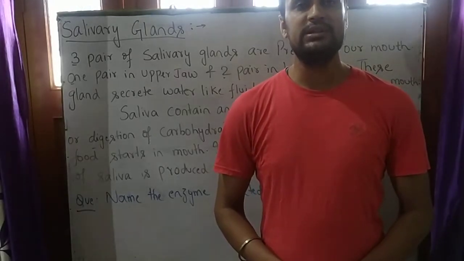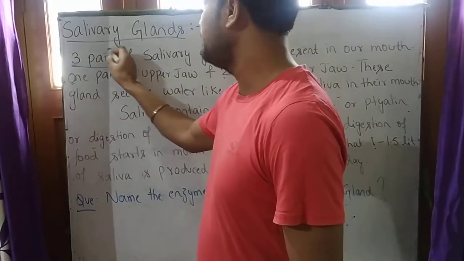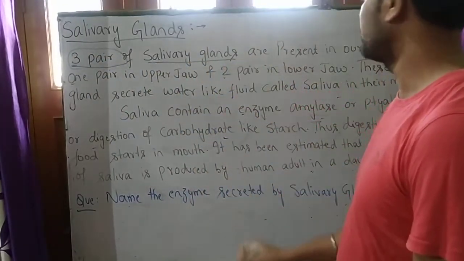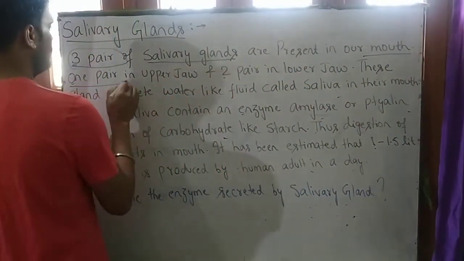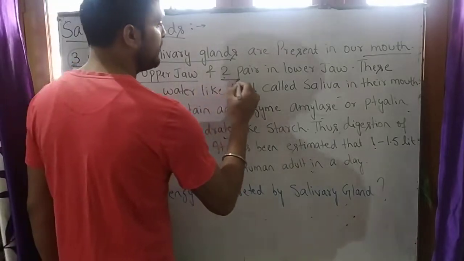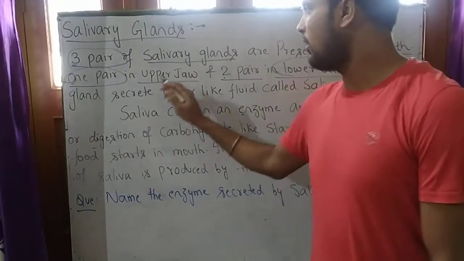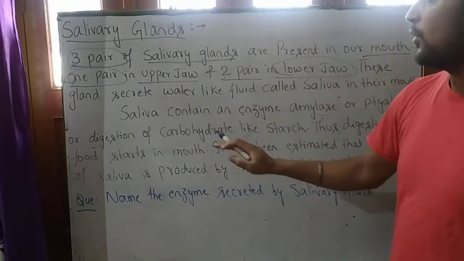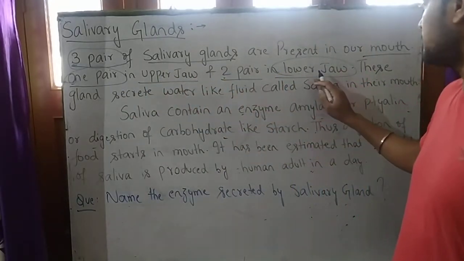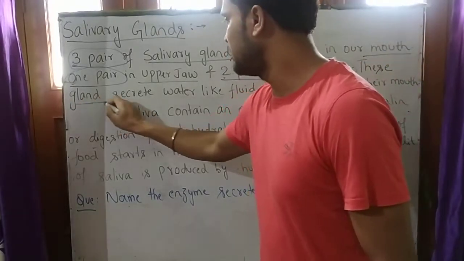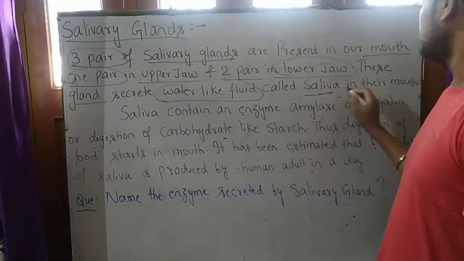Now student, we will see what is written on board. So three pairs of salivary gland are present in our mouth. So one pair is present in upper jaw and two pair in lower jaw. These glands secrete water-like fluid called saliva in the mouth.